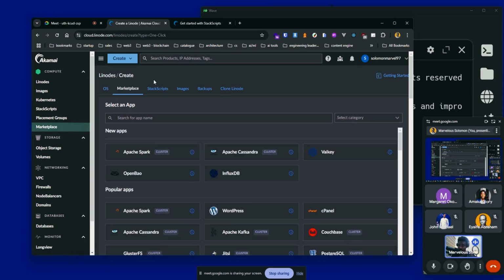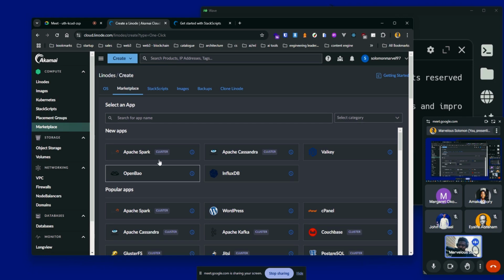Yeah, the marketplace simply contains images from these companies, right? Probably set up by the company themselves and assigned to Linode so that Linode can put it in their marketplace, or Linode can be the one configuring this and setting them here as images that you can simply click to deploy, right? So you don't have to configure these things yourself.